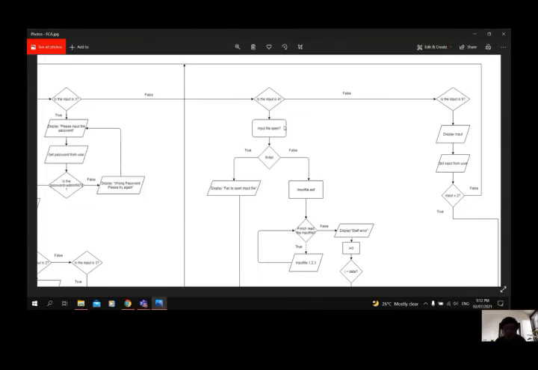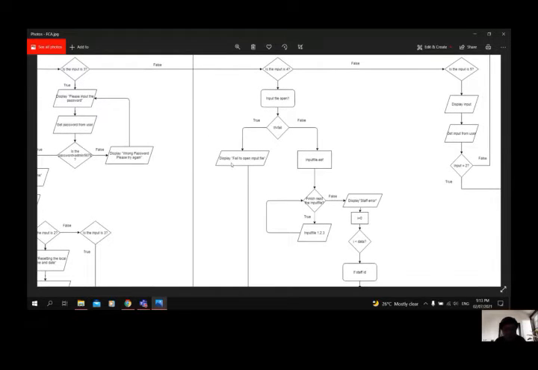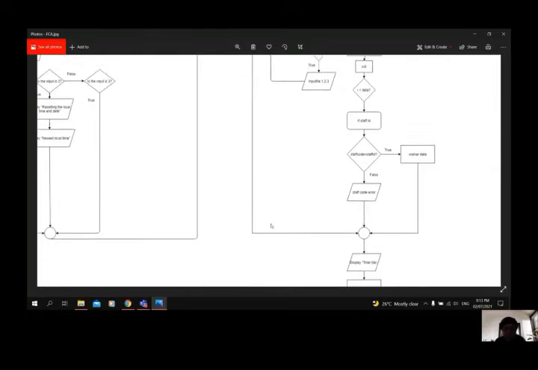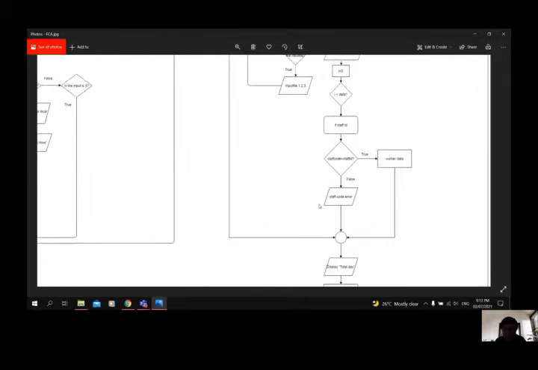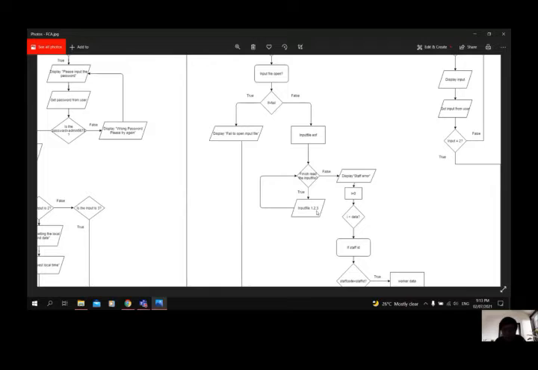The user selects 4, which is the summary. First, the system will check the input file. If the input file fails to open, the system will display failed to open input file and will jump to this step. If the input file can open, the system will read the entire input file, 1, 2, and 3, and then will go to this step. If the system fails to read the input file, it will display the start arrow and jump to here.